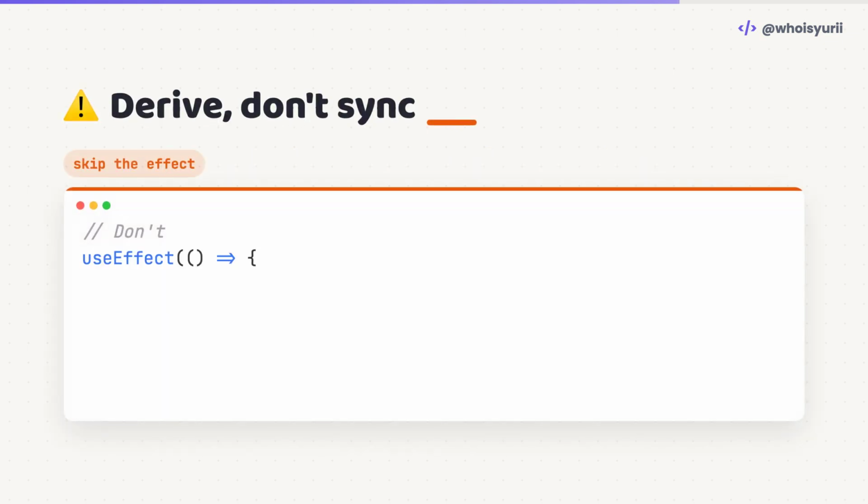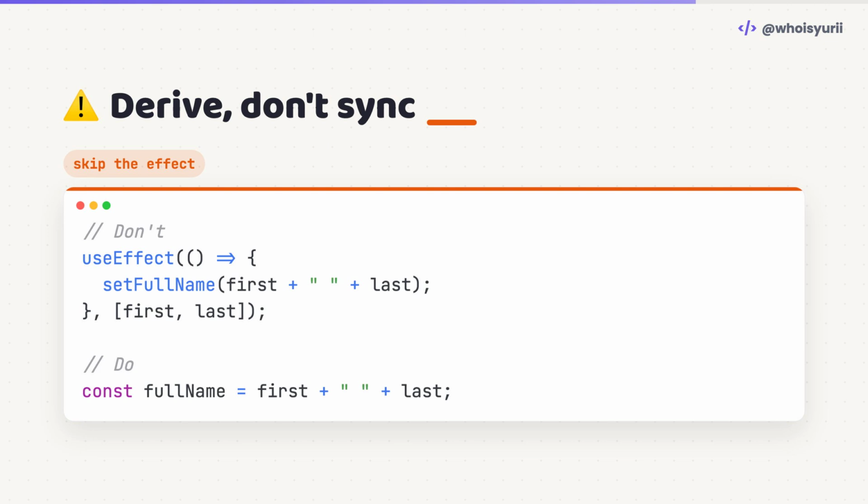The top version runs an entire effect just to combine 2 strings, an extra render and a whole class of bugs. The bottom one simply computes it during render. Same result, none of the risk.